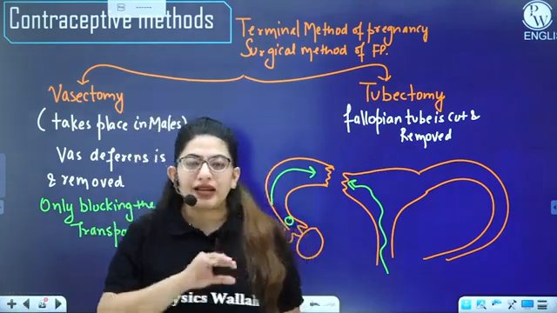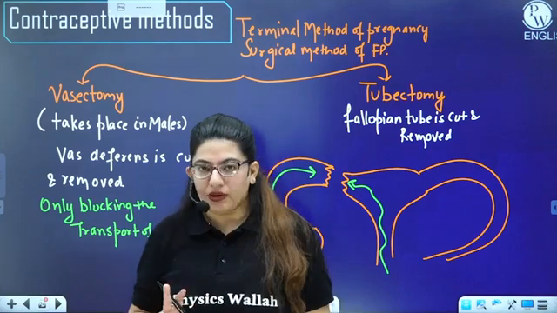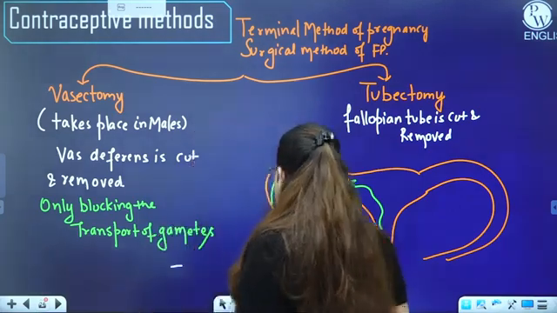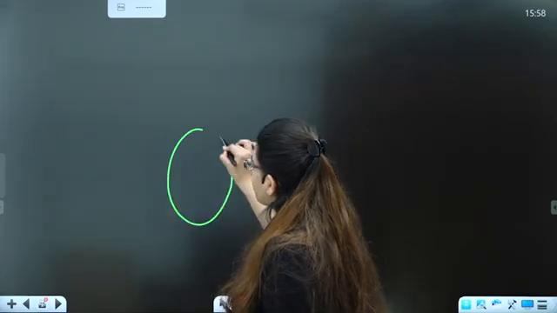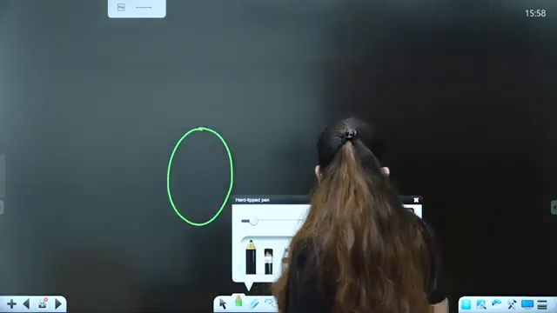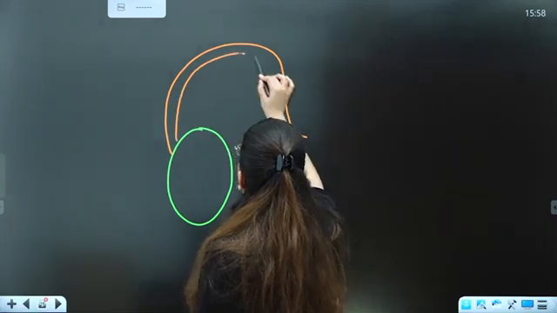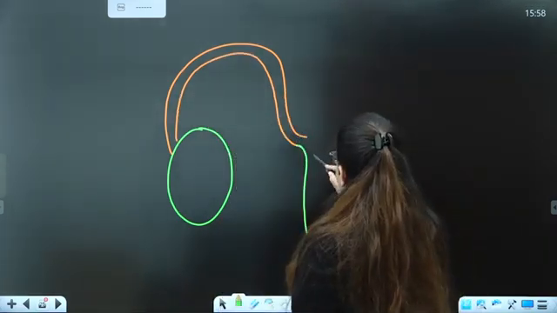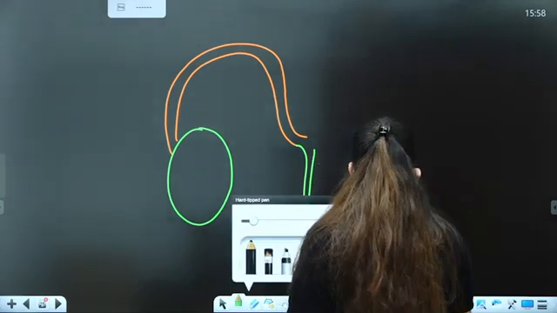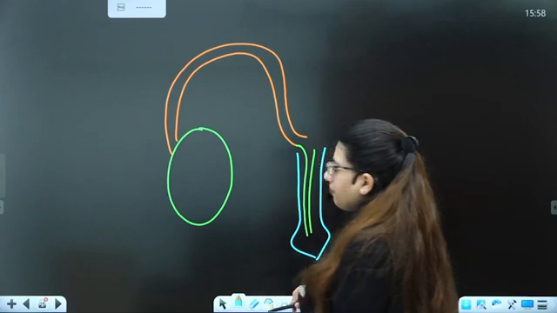If I'm talking about males, a male will also ejaculate, but the semen will not contain sperm. How? Let's see. This is the testes of a male, and from the testes the vas deferens moves and then enters into the urethra like this. The urethra is present in the penis like this. I'm just making a simpler diagram.